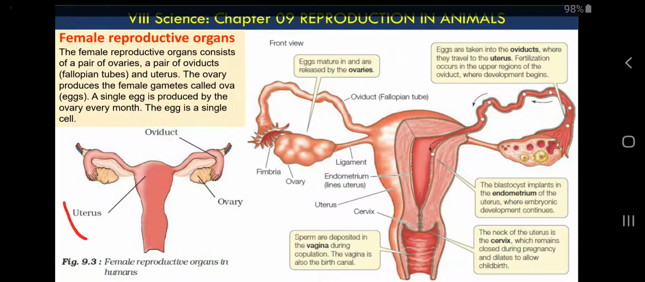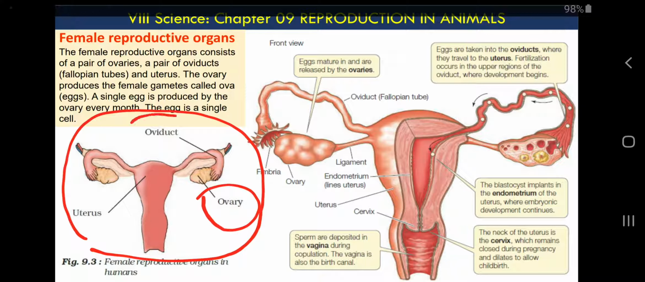So this is the structure of the female reproductive system taken as it is from your NCERT. Again, only three labelings are there: ovary, oviduct and uterus. Only three labelings, but you can see there is more detail in this diagram, but that is not required. I only included it for the sake of extra information if you want, otherwise you can ignore it.